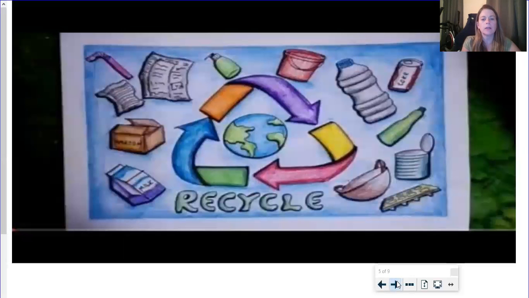Okay, so you were asked to draw a poster or write a list of those things and hang it up somewhere. So here's my poster. It just says recycle. It has pictures of different things that can be recycled: water bottle, aluminum cans, metal pans, Coke cans, milk jugs, cardboard boxes, newspapers. So different things on there that can be recycled.